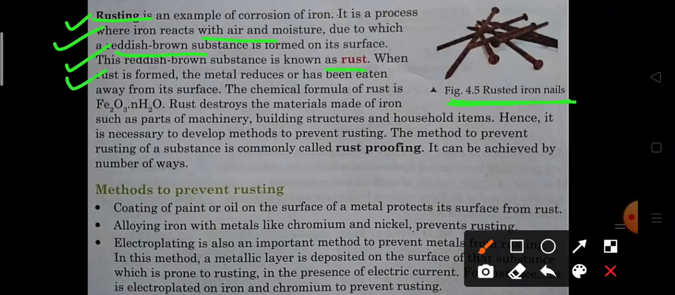When the rust is formed, the metal reduces or has been eaten up from its surface. The chemical formula of the rust is hydrated iron oxide, I told you.